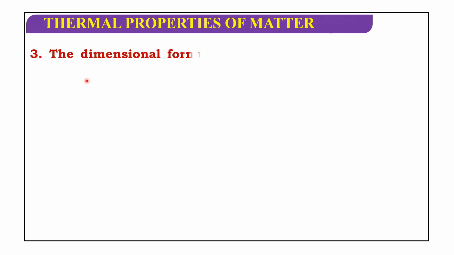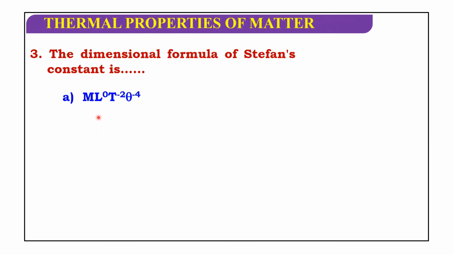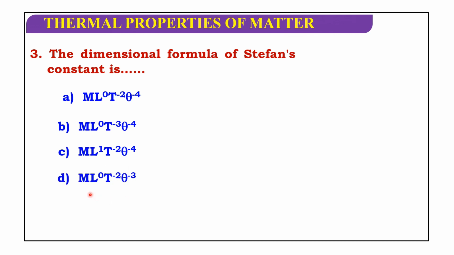Next, the dimensional formula of Stefan's constant is: M L0 T power minus 2 theta power minus 4, M L0 T power minus 3 theta power minus 4, M L1 T power minus 2 theta power minus 4, or M L0 T power minus 2 theta power minus 3. So the dimensional formula of Stefan's constant is M L0 T power minus 3 theta power minus 4.